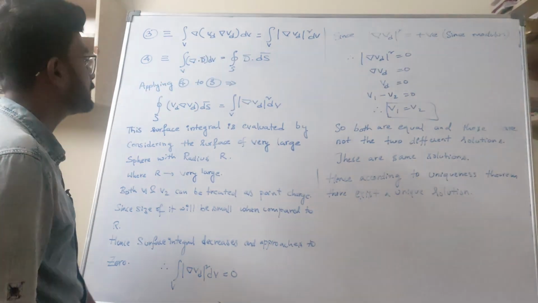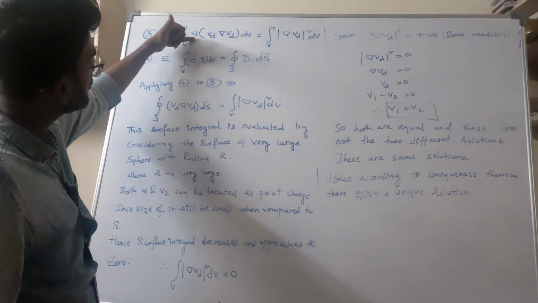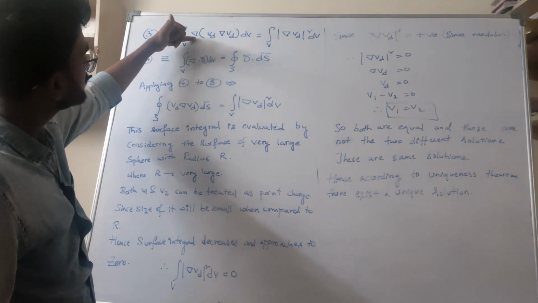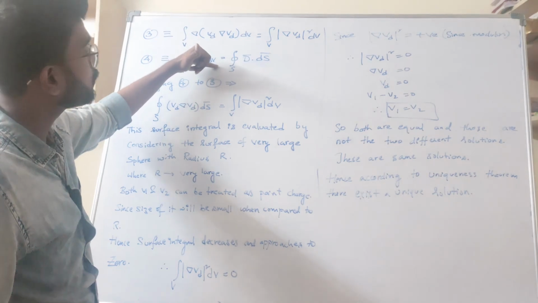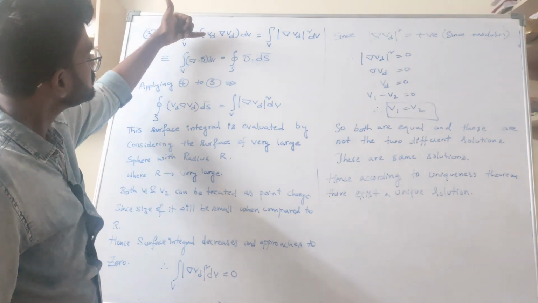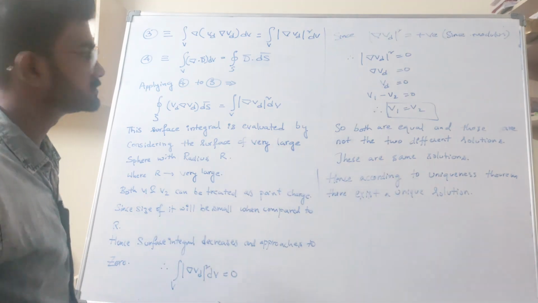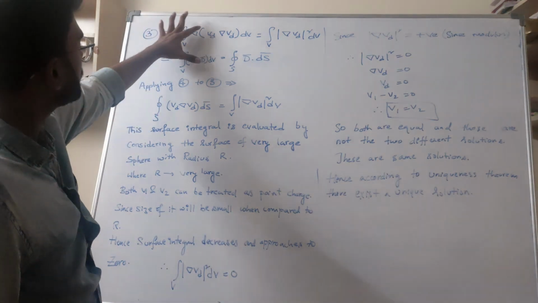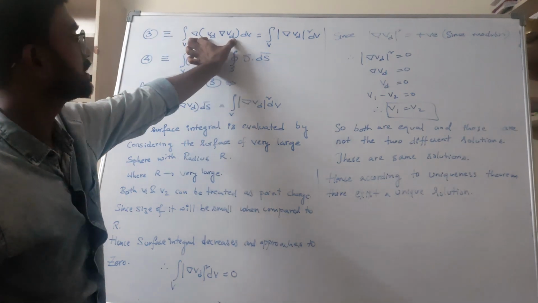After comparing, the volume integral of del Vd into del dv, so what I got is D equal to this value.